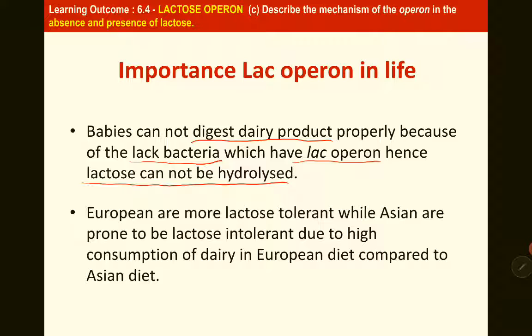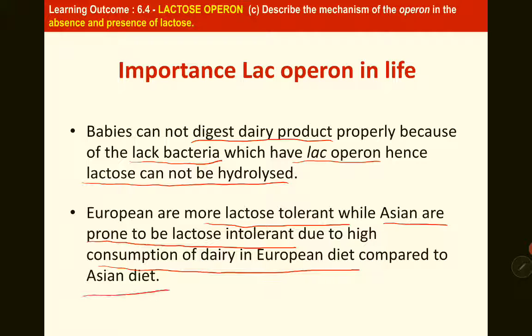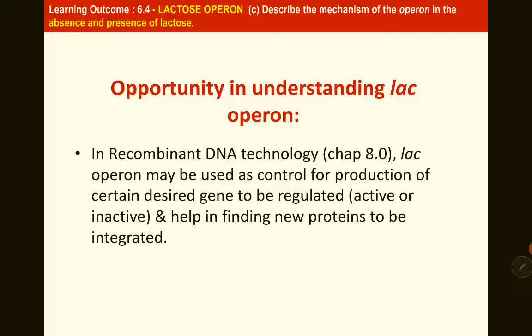Okay, but Europeans are more lactose tolerant. It is born in their genes, while Asians are prone to be lactose intolerant, due to the high consumption of dairy in the European diet compared to the Asian diet. So in the next chapter, chapter 8, we will have more opportunity to understand the Lac Operon in recombinant DNA technology. The Lac Operon will be used to control the production of certain desired genes.